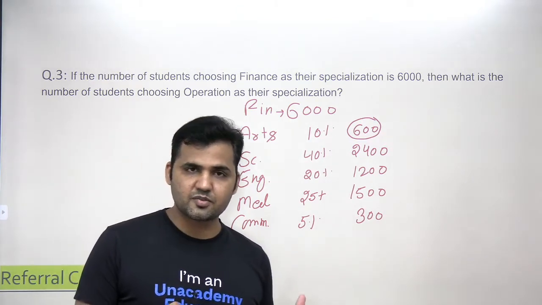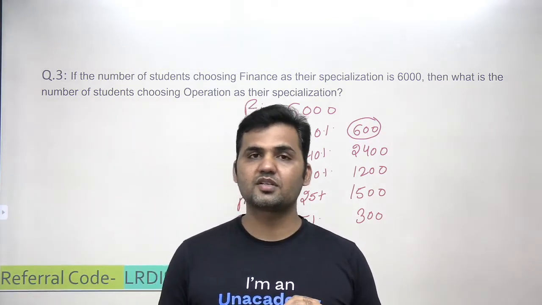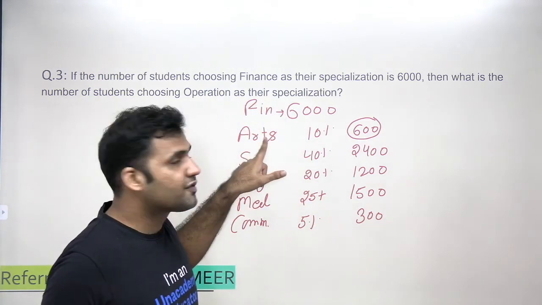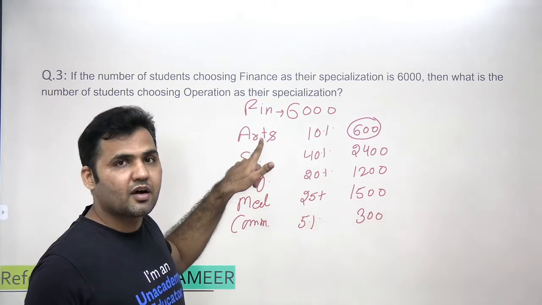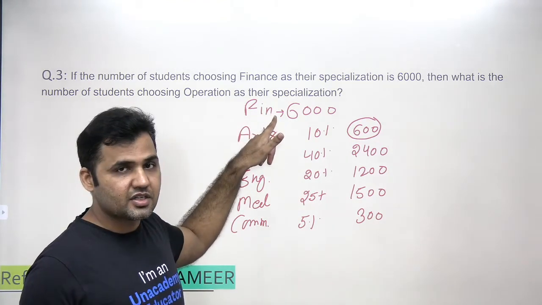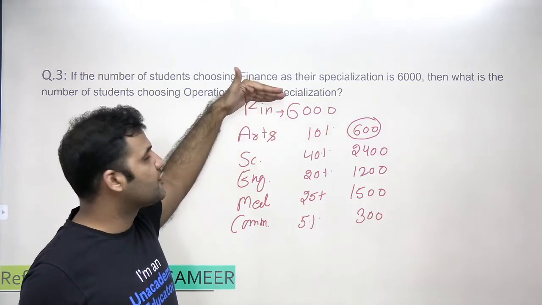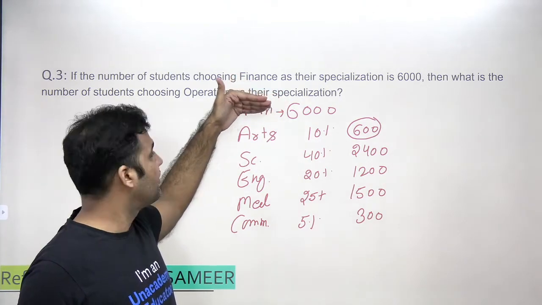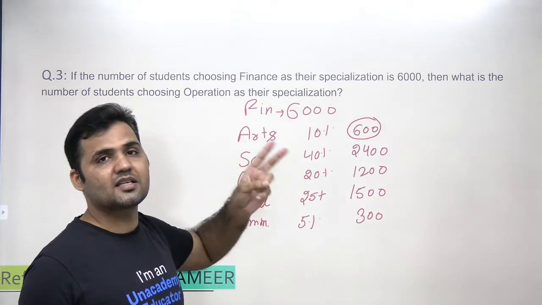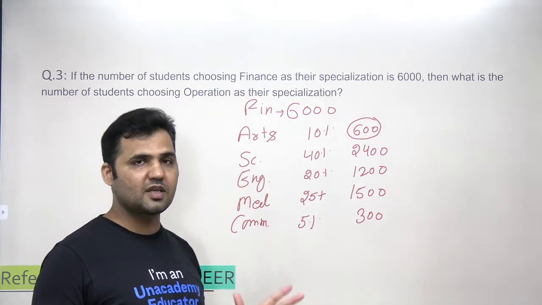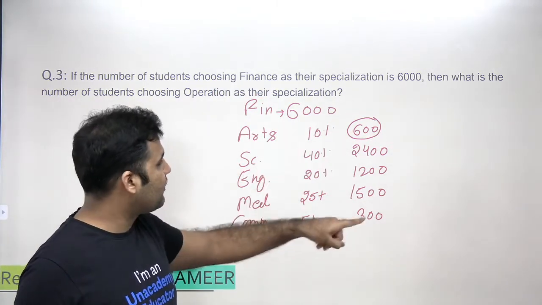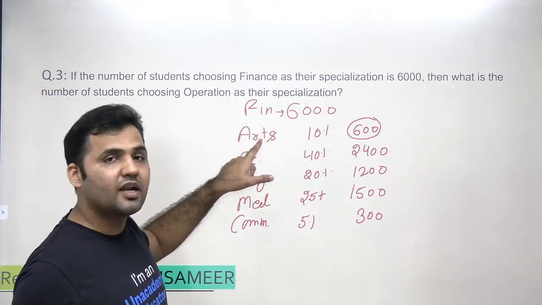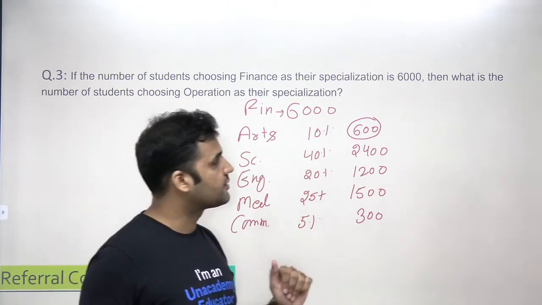This complete set is based on understanding these two statements. The number of students from arts background choosing finance as their specialization, and the number of students from finance specialization with arts background, are both the same statements. Both are talking about the same set of students. Now let's find out in arts, what percentage of the students are in finance.